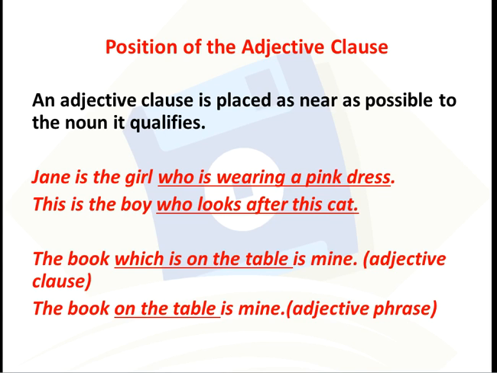Now just understand the difference between adjective clause and adjective phrase. Just see the sentences given. The book which is on the table is mine. The book on the table is mine. Both the sentences mean the same thing. But in sentence A, the group of words which is on the table is an adjective clause, while in sentence B, the words on the table form an adjective phrase.